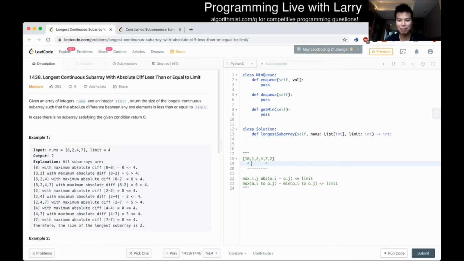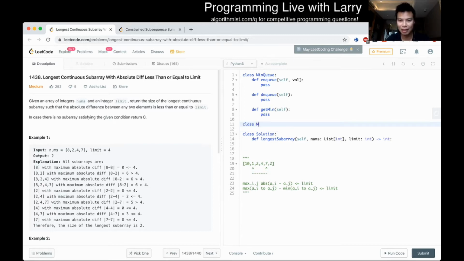You also want to move the left pointer, and when you move your left pointer, you also remove that number in this case, right? So as it turns out, we have the max and the min, and that fits this abstract data type perfectly, as something that we need. Basically, you just want to be able to enqueue, which means add a number to the right pointer number, and you want to be able to dequeue, remove the left number, and you want to be able to get min and max in this case for this problem.